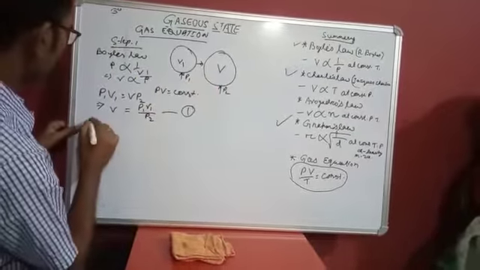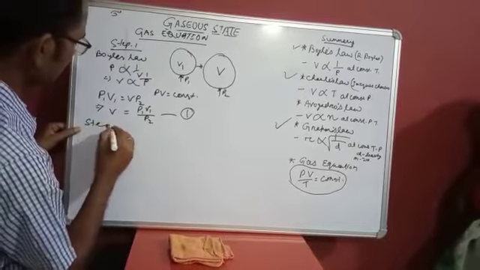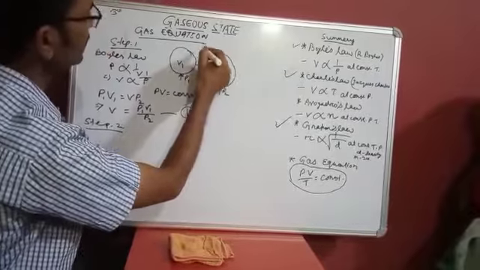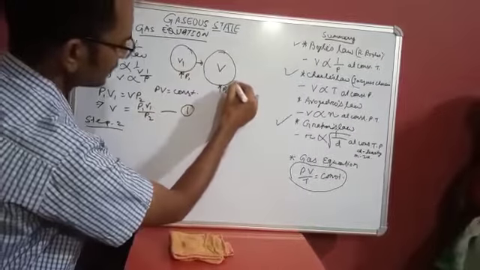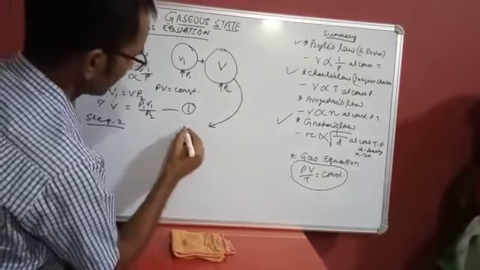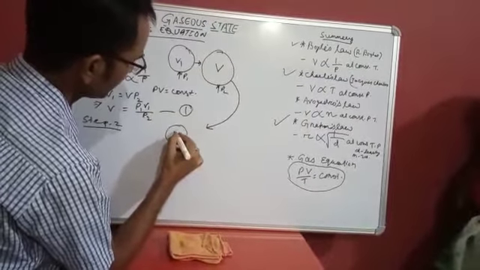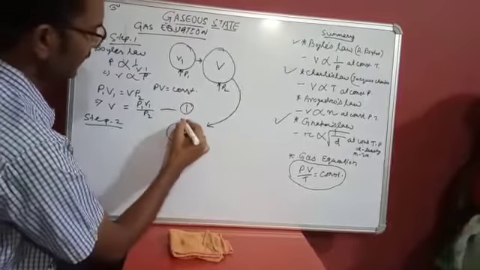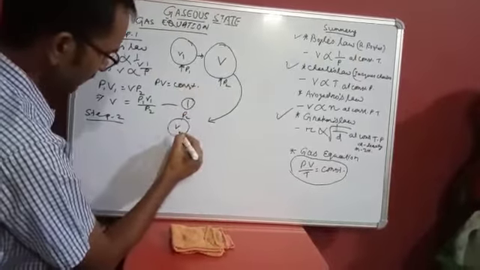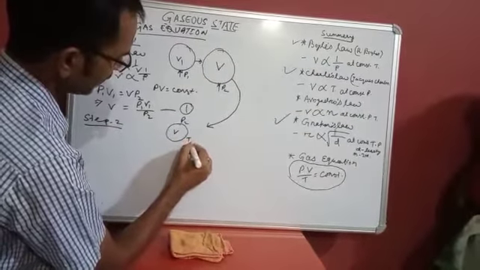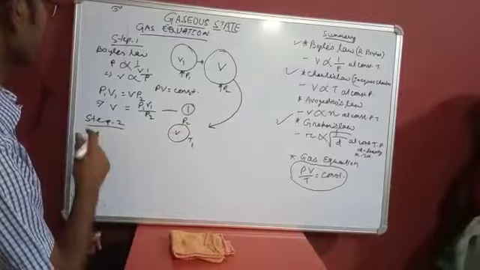And step 2. Suppose this volume here at constant temperature. According to Charles' law, suppose this V amount of gas at a pressure P2, and suppose temperature is T1. So what does Charles' law state?